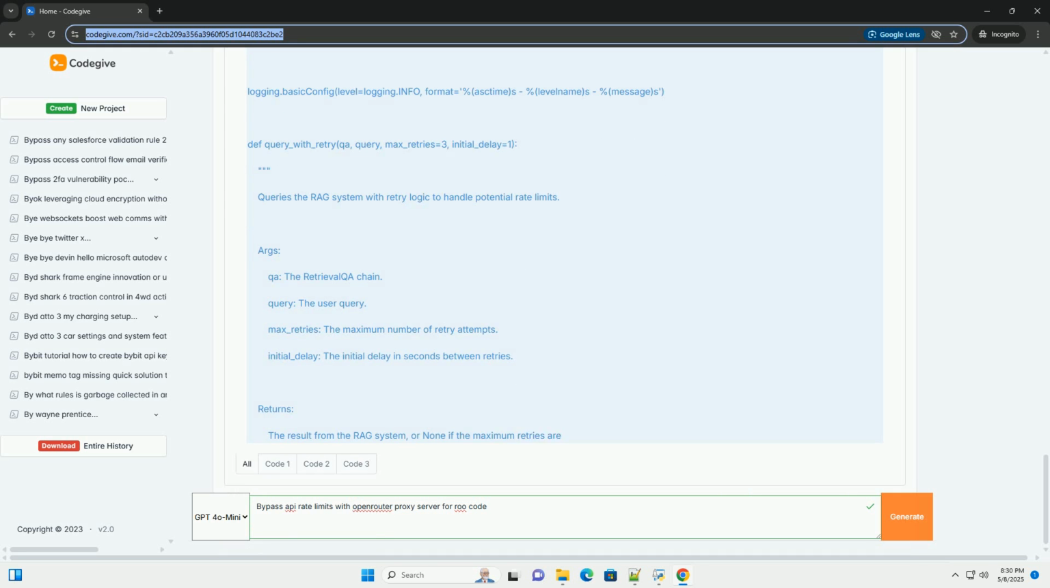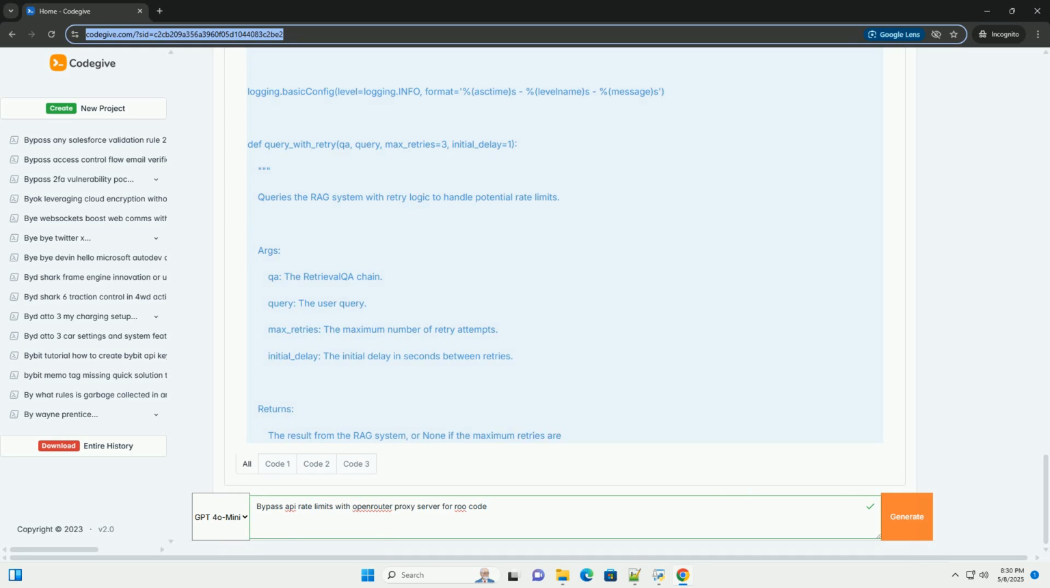6. Testing and monitoring. Test thoroughly. Test your RAG application with a variety of queries to ensure it's functioning correctly. Monitor API usage. Keep track of your API usage through the OpenRouter dashboard to identify potential bottlenecks and optimize your application.